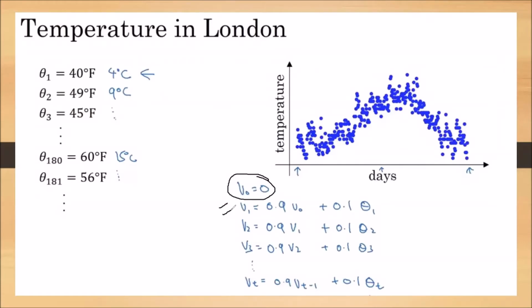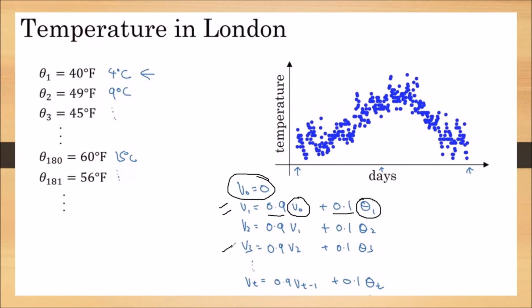First day temperature, first day average temperature. To calculate a particular day moving average, we will take the weight. The weight here is 0.9 into the previous moving average, that is V0, plus 0.1 into the present day temperature.